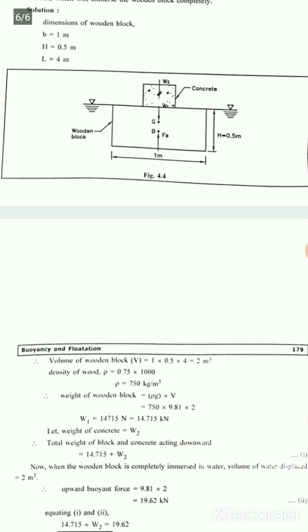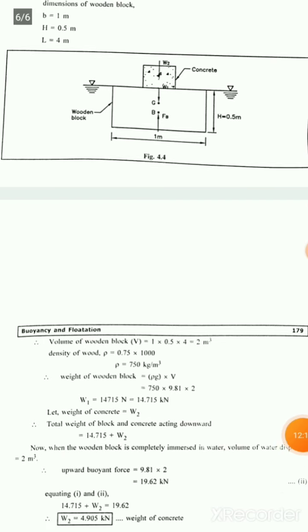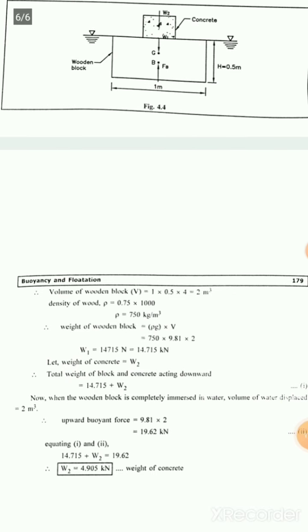First of all, calculate the volume of the wooden block. V equal to 1 into 0.5 into 4, so it is 2 meter cube. Density of wood rho equal to 0.75 into 1000, so it is 750 kg per meter cube.